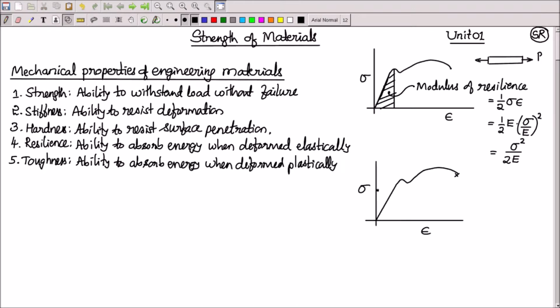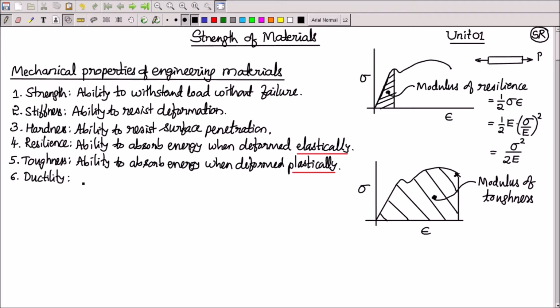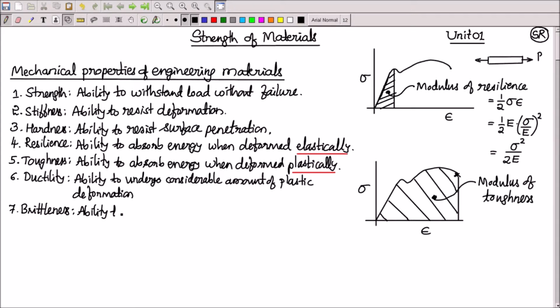The area under this entire curve is the modulus of toughness. So it involves the plastic region also. Area under the stress strain diagram represents toughness per unit volume, or it is called modulus of toughness. Next, we also have seen ductility. Ductile materials, we know, have the ability to undergo considerable plastic deformation, which is called ductility. And brittleness is the tendency of the material to have lesser plastic deformation before failure.